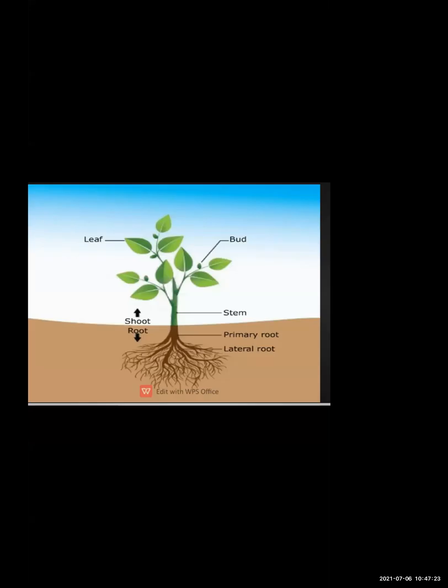Okay. The root, stem and leaves are the main important parts of the plant. So root, where do root grows? Root grows below the soil and it absorbs all the nutrients and water from the soil. तो रूट का क्या काम है? जो भी सॉइल के अंदर पानी और न्यूट्रिएंट्स है, it start absorbing and giving all the nutrients to the plant to grow. Then stem. What is the role of stem?